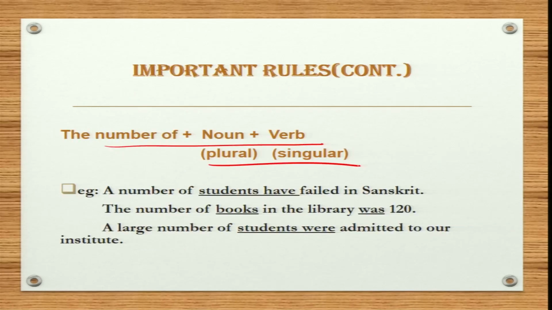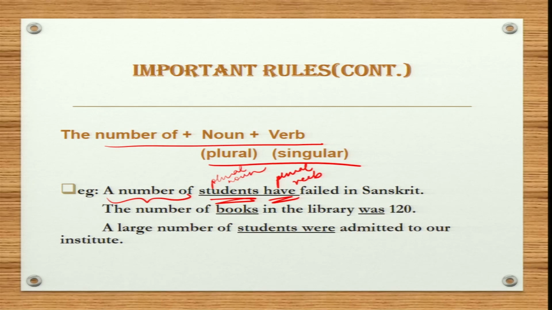So now, let's take an example. A number of students have failed in Sanskrit. As you can see here, a number of is used, hence we have used a plural noun and a plural verb.